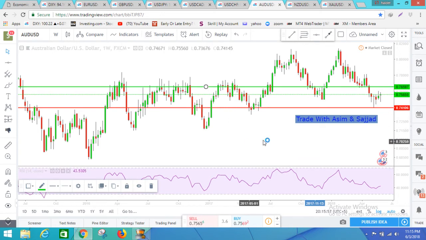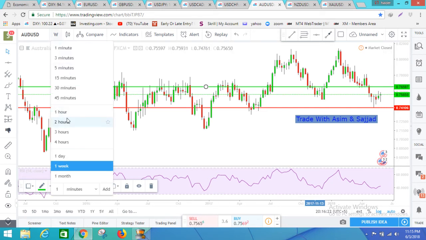So we're looking at the Australian dollar. The Australian dollar was supposed to go up last week, but it did drop, and right now I'm quite sure that it's going up, so I'm bullish on the Australian USD pair. This week I'm looking at 0.7659 and above, and in case it drops, then it can touch 0.7410. Let's see the daily time frame.